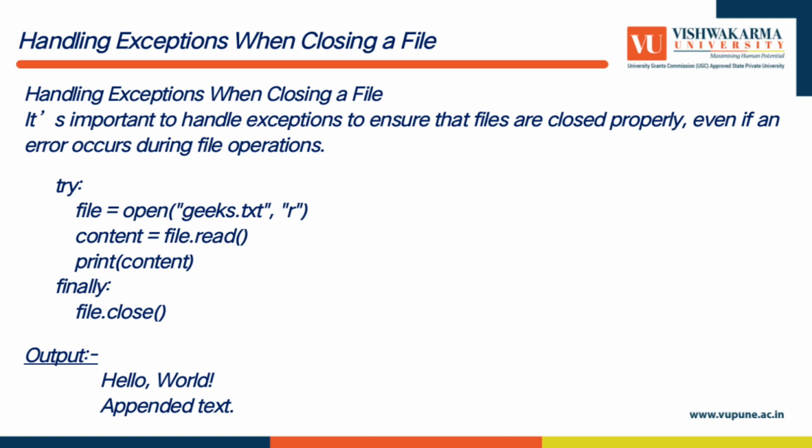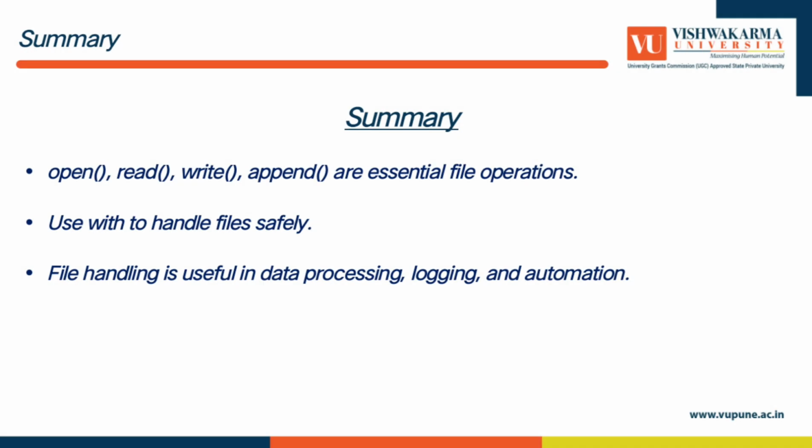Handling exceptions when closing a file. It's important to handle exceptions to ensure that files are closed properly even if an error occurs during file operation. Try: file = open(file name, argument r), content = file.read(), print content. Finally, file.close(). Now we apply the close function to close the file, output: hello world, appended text. As a summary, the open, read, write and append functions are essential file operations. We see here to use with to handle files safely.